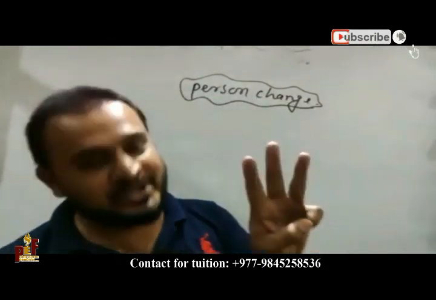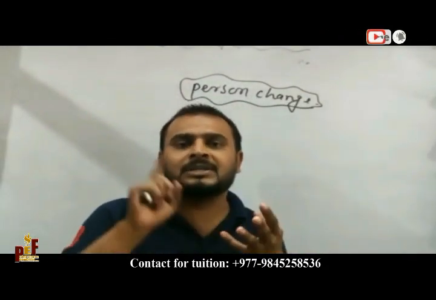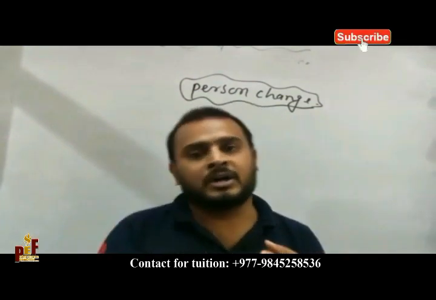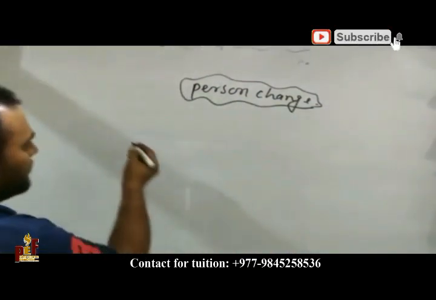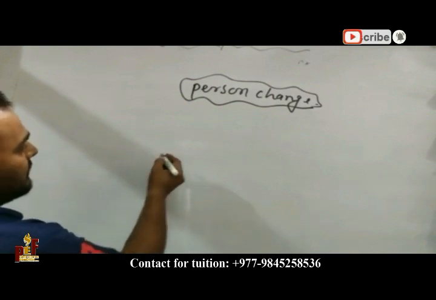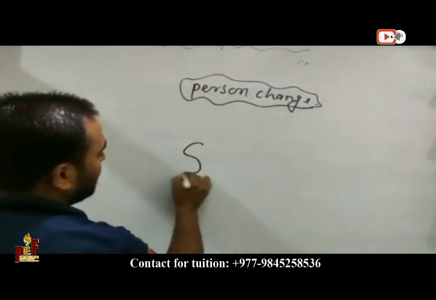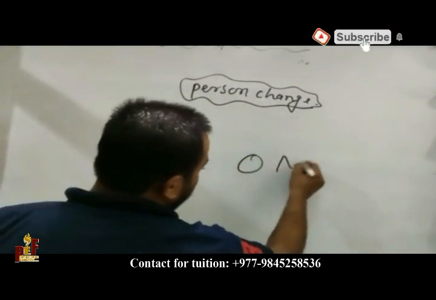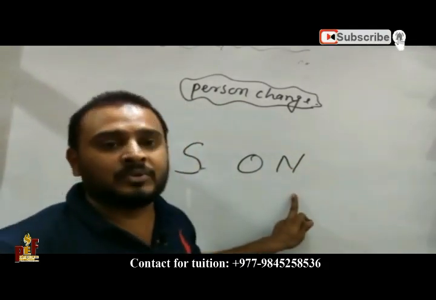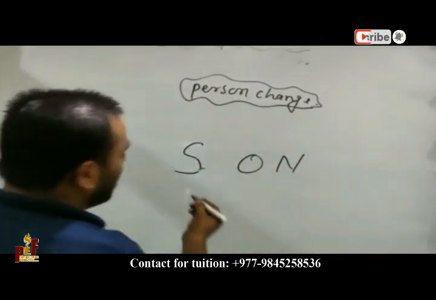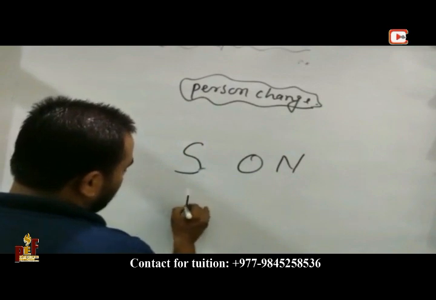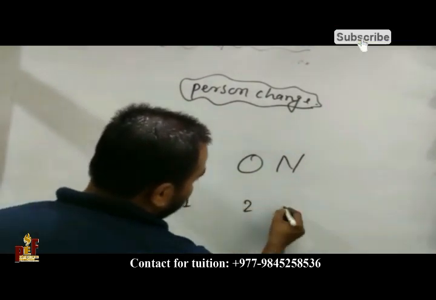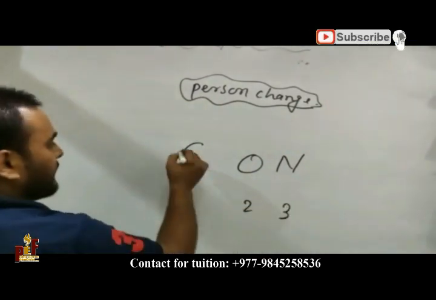There are three persons: first person, second person, and third person. We have to remember the SON rule, SON 1, 2, 3.